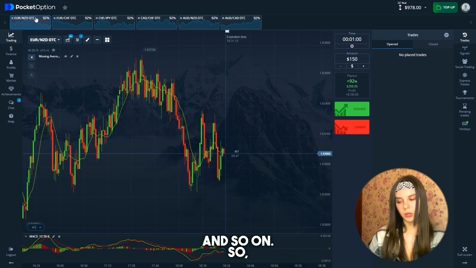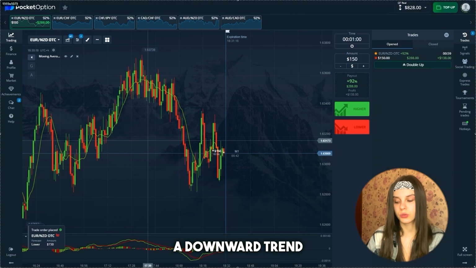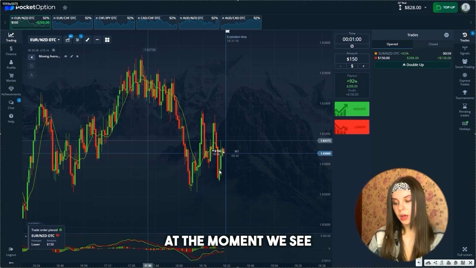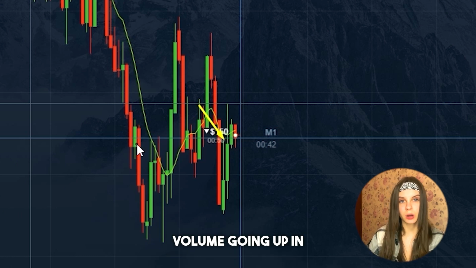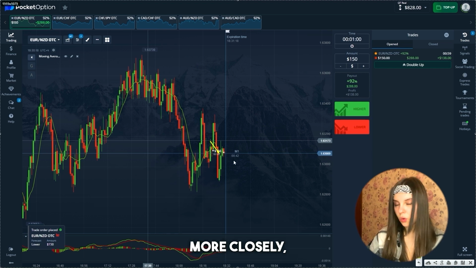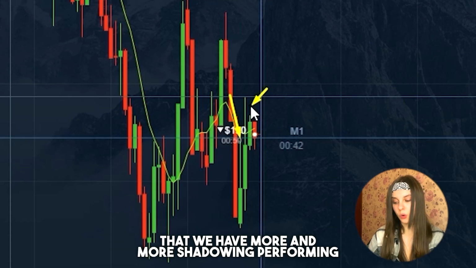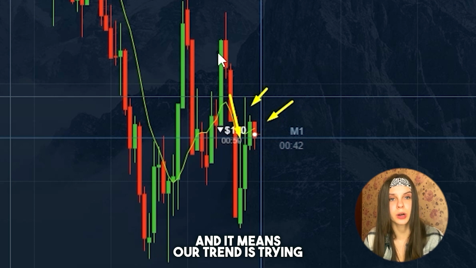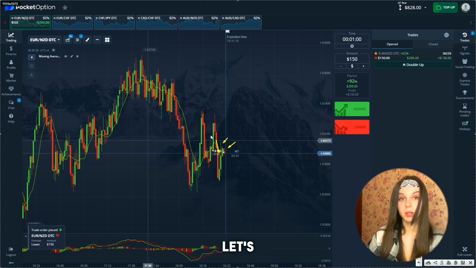So here we are, on the basis of the currency pair opening a downward trend and proceeding to technical analysis. At the moment, we see the fact that we have quite large volume going up in the form of green candles. But if we look even more closely, we can observe that we have more and more shadowing in the upper position. And it means our trend is trying to turn around and we are opening for a decline. Let's watch.